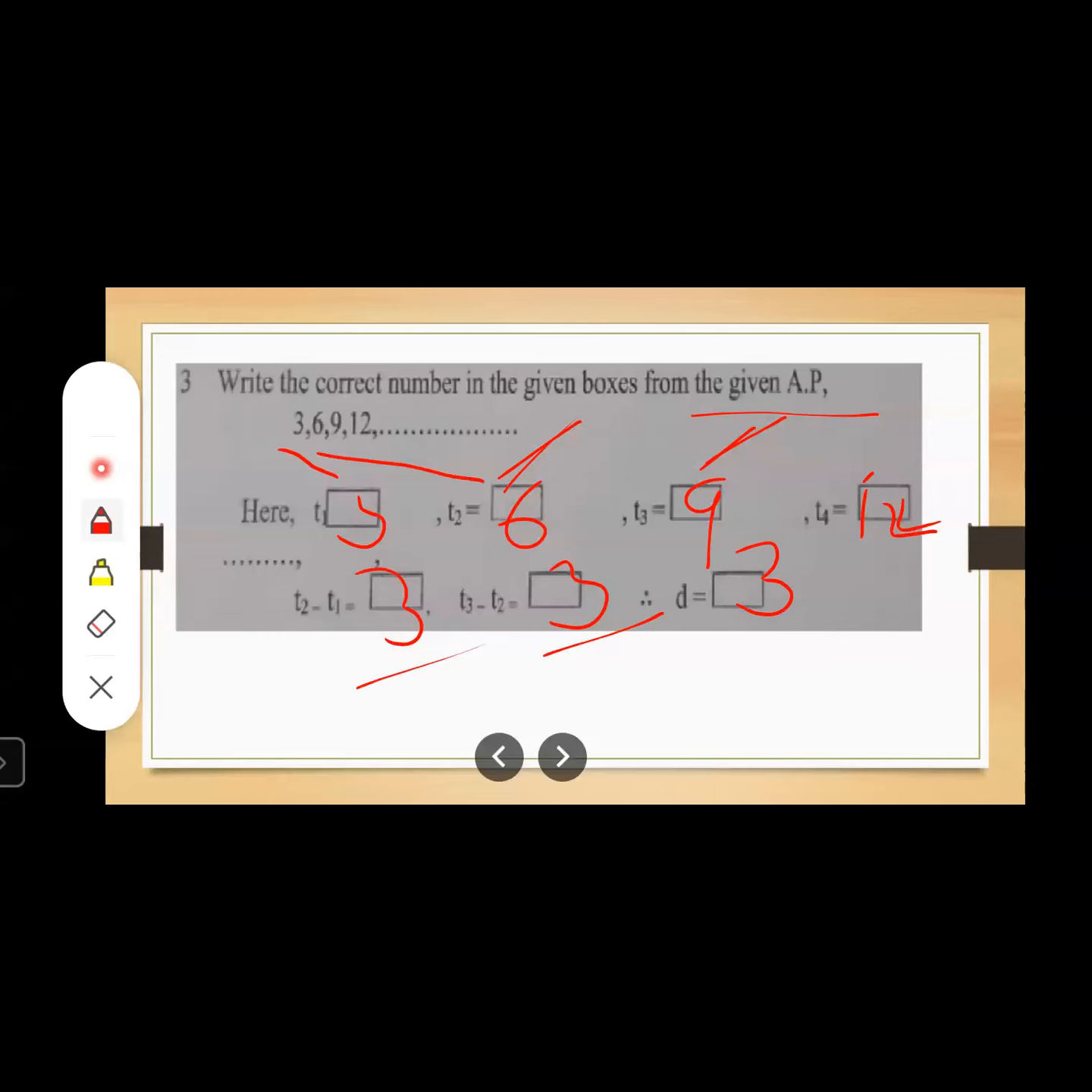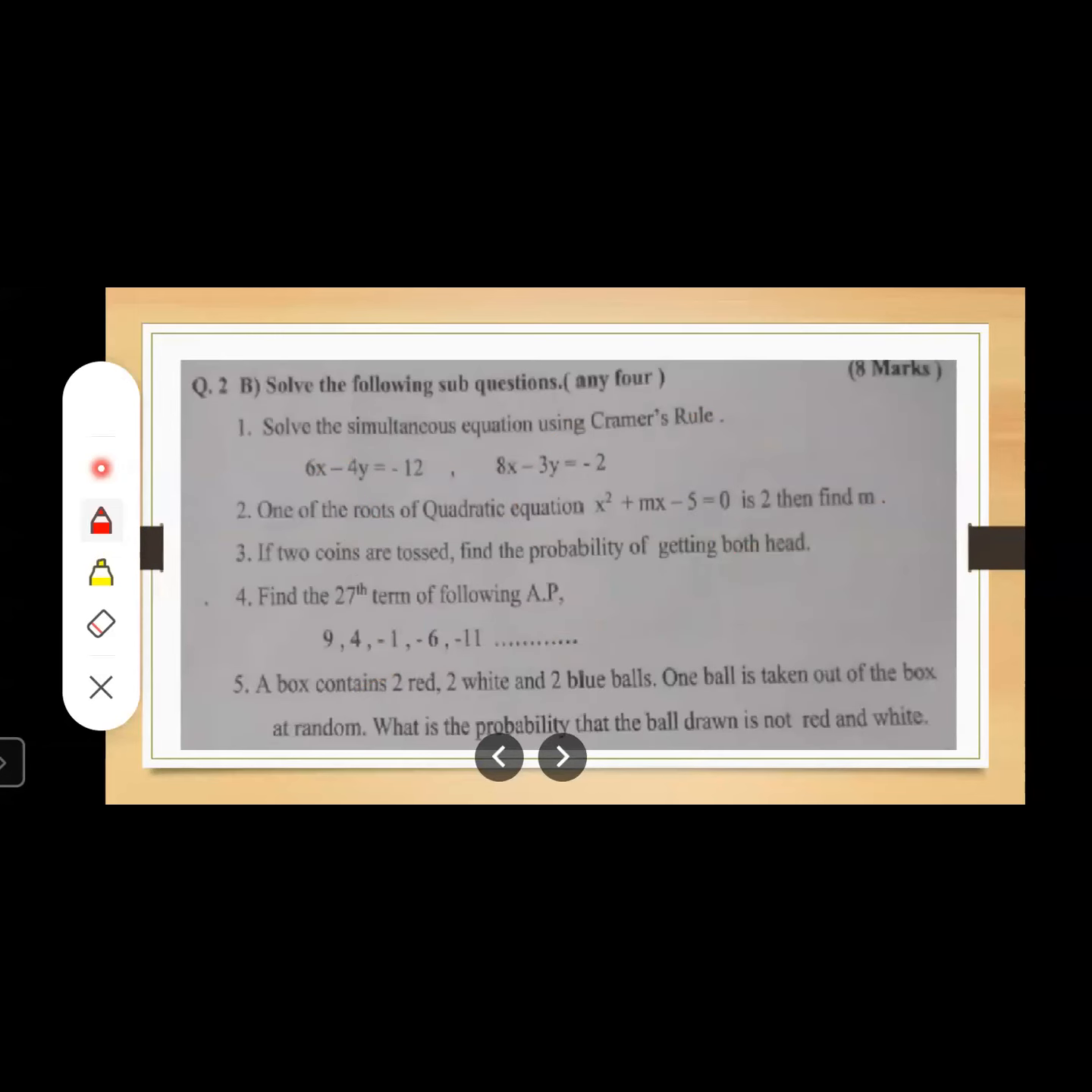So here T1 is 3, T2 is 6, T3 is 9 and T4 is 12. And when you are finding out the difference of the consecutive terms, the difference comes out to be the same. That is D is equal to 3. Okay, now let us move to the next slide. That is question number 2B.